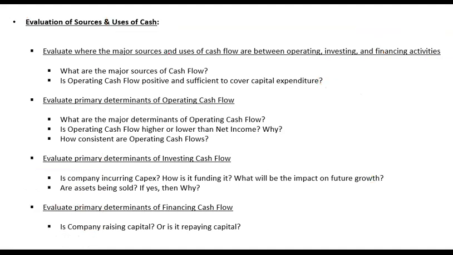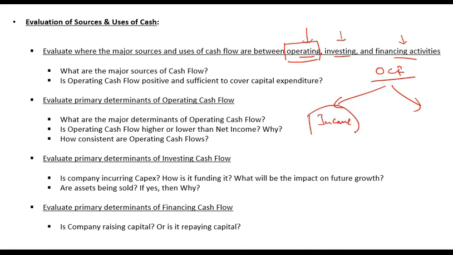So evaluate where the major sources and uses of cash flow are between operating, investing and financing. So once you have analyzed that where is cash coming from or being used, is it operating, investing or financing, then the next question to answer is that within this operating cash flow, where exactly is cash coming from? So when we talk about operating cash flows, there are two components that contribute to cash. One is your income. So if you generate income, that will translate into operating cash flow, and the other is your changes in working capital.